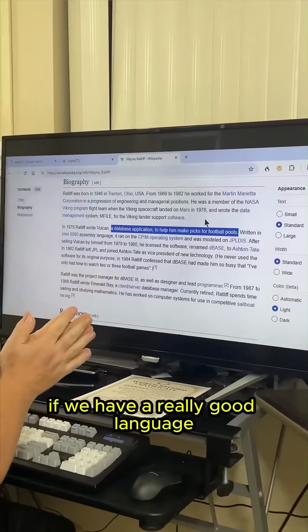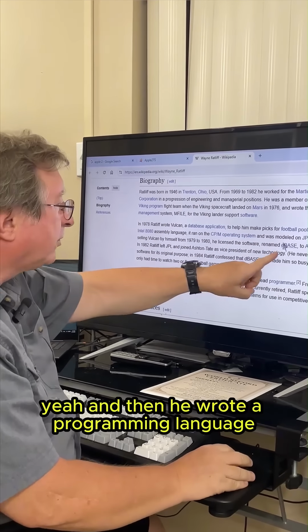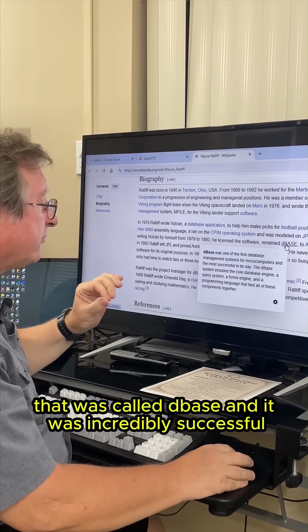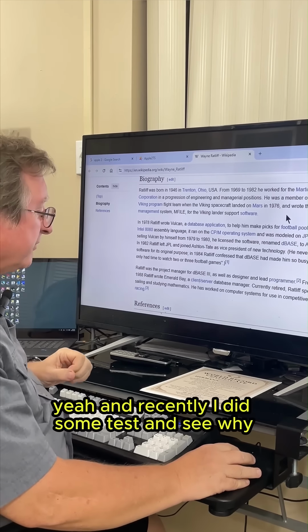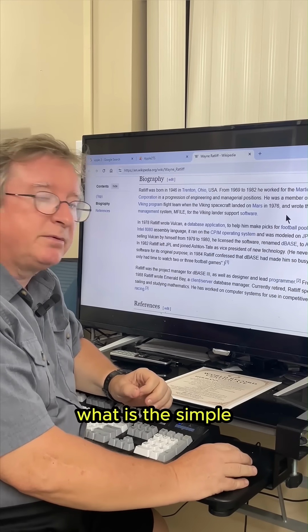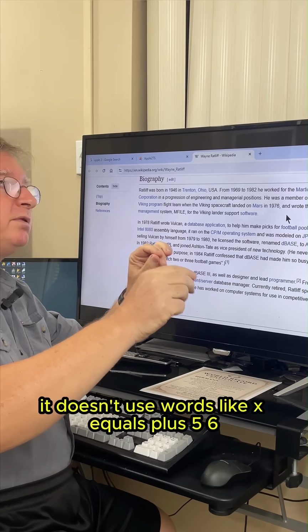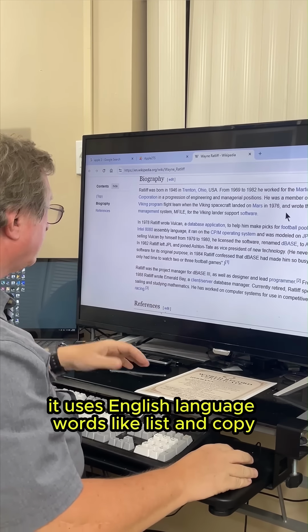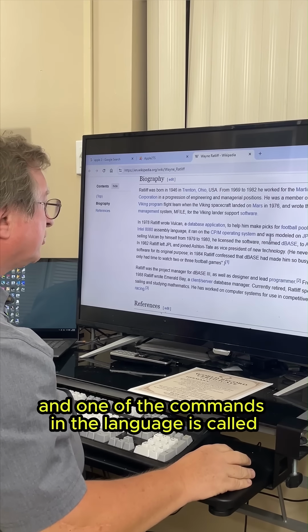He figured, well, if we have a really good language, I can pick football pools and win against the other people. And then he wrote a programming language that was called DBase, and it was an incredibly successful programming language for data. It was basically dealing with data. And recently I did some tests. The nice thing about this language is it uses English words. It doesn't use words like x equals +5, 6, quotient mark, and some crazy symbols. It uses English language words like list and copy, and one of the commands in the language is called browse.